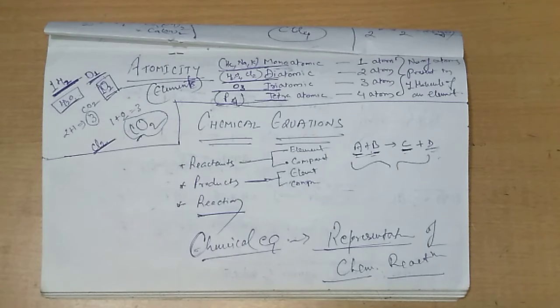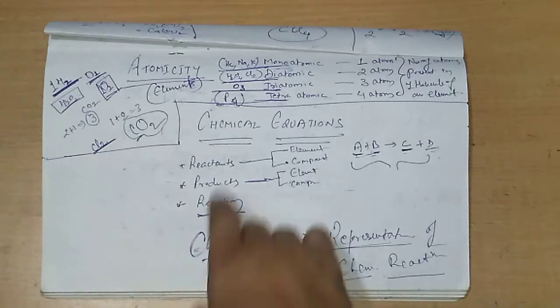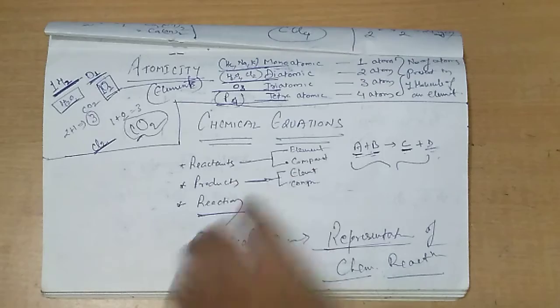Whenever we say equation, it means we are equating or comparing two different things. Clear? Like one thing is representing the other thing which is equivalent to it. So we must put the things into LHS and RHS, left hand side and right hand side. So basically, chemical equations involve three parts.